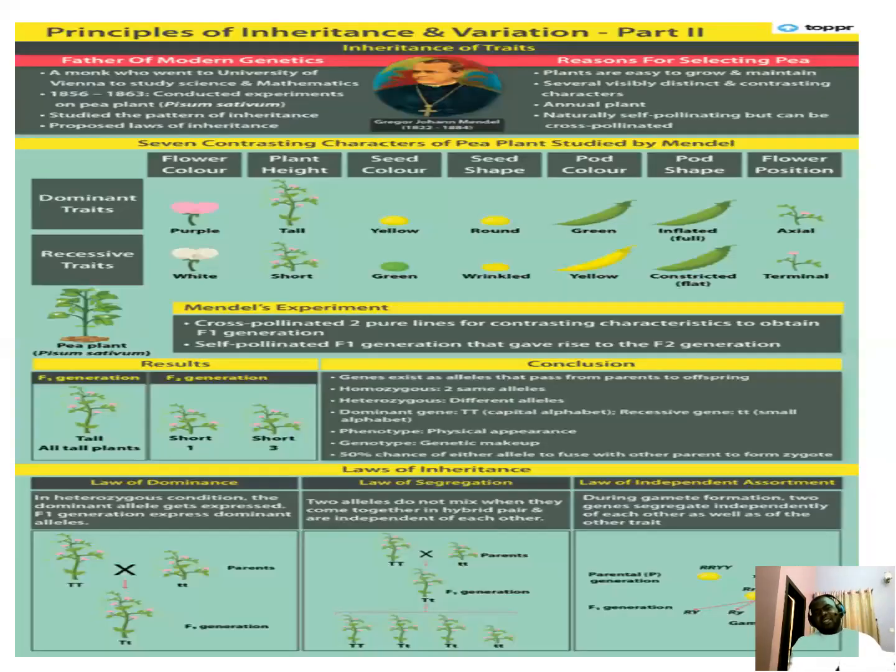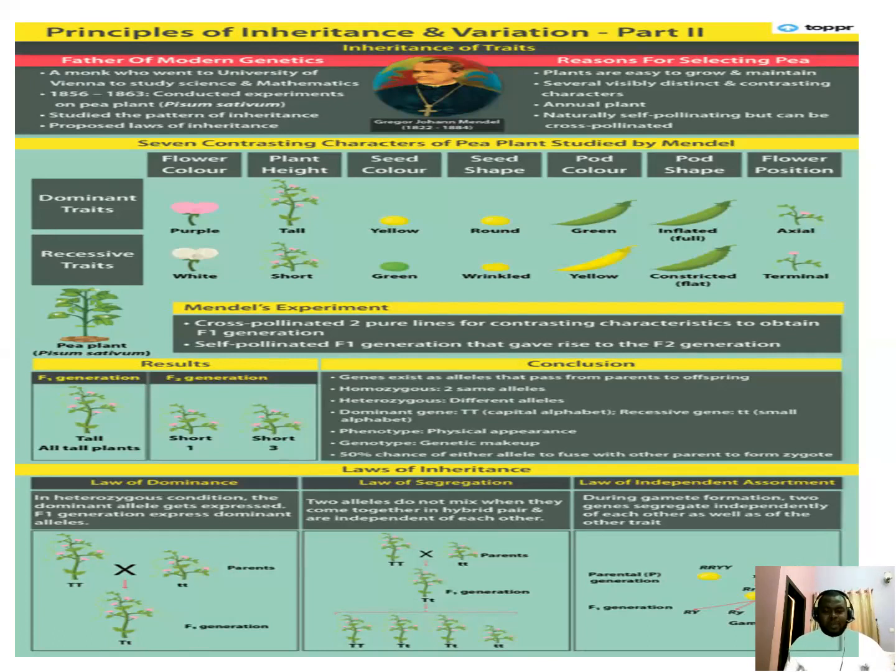From 1856 to 1863, he conducted experiments on pea plants. In his research, he studied the pattern of inheritance, and after it he proposed the laws of inheritance, which are grouped into the law of dominance, the law of segregation, and the law of independent assortment.